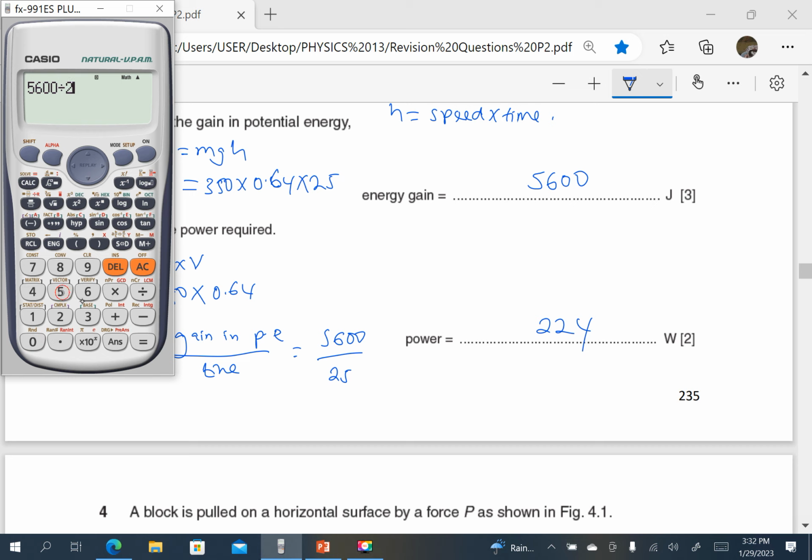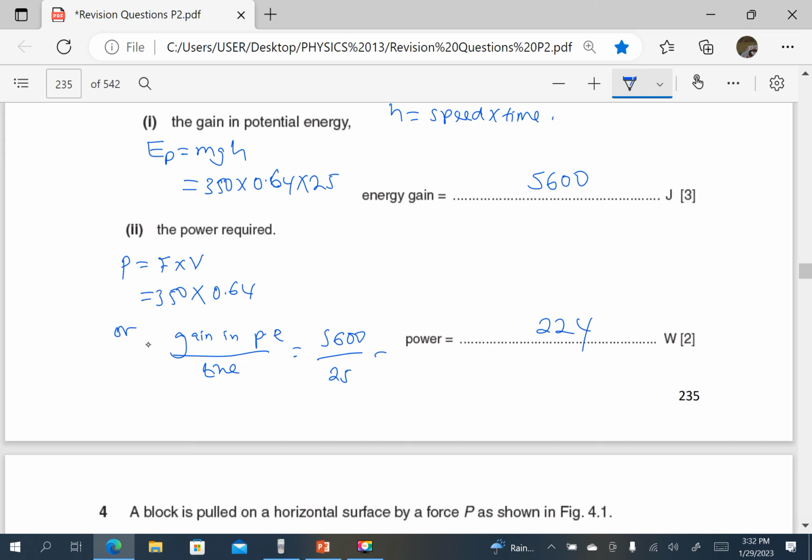5,600 divided by 25, I think that is 224. Okay, so that is the power.